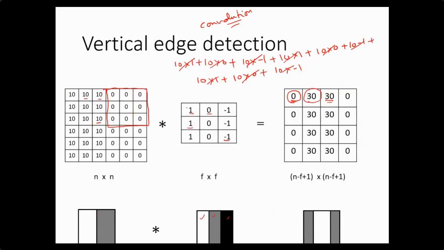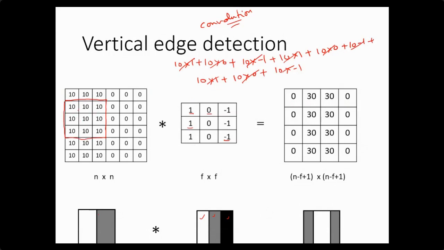Then if I perform the operation, all values are 0. So it will be 0. Okay, so this is the operation of the first row. This is the output when I move this filter in a row wise direction. Now after completing all the rows, I will move this mask one row below. So I will shift by one row now.